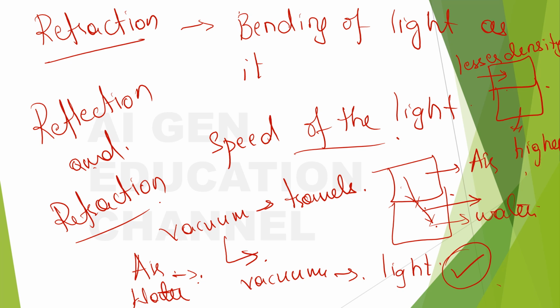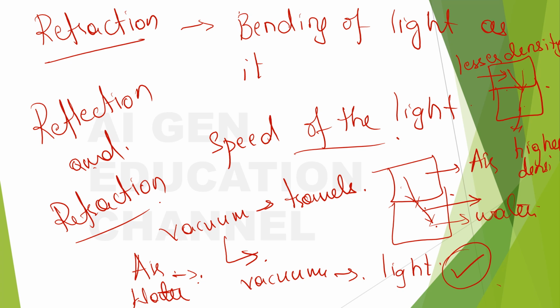Now the light is moving from what? It is moving from lesser density to higher density, right? In this case what happens? The speed of the light slows down and it will bend towards the normal. So when the light is coming like this, and if this is the normal, this one will bend towards the normal.